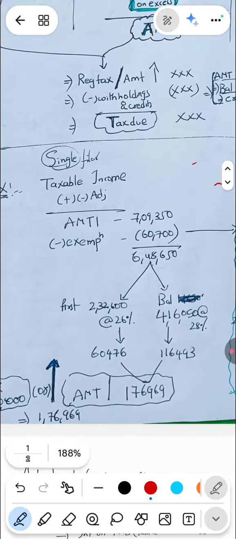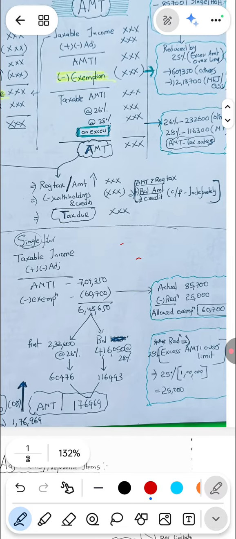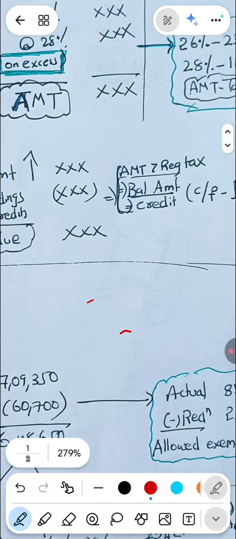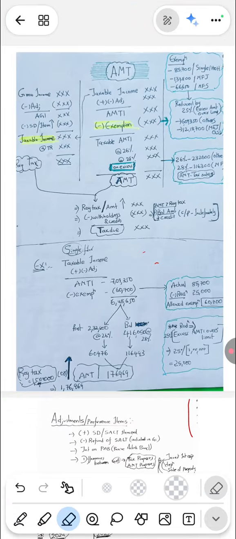From that, you will be taking withholdings, credits and estimated tax payments. We will arrive at the final tax due. So we have this concept of AMT credit also. Suppose your regular tax is 10k and your AMT tax is 15k. Whichever is higher, 15k, you will be paying. The excess amount that you are paying, 5k, is allowed as AMT credit, which can be used in the next year if your regular tax is greater than AMT in the next year. This credit can be carried forward indefinitely, until you use it. This is how that works.